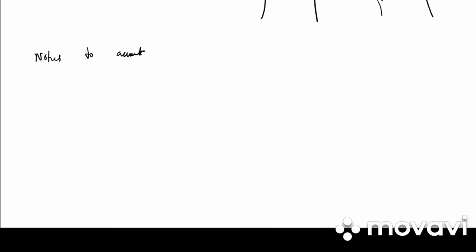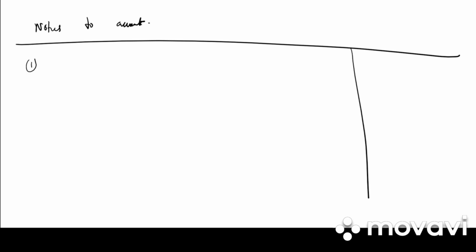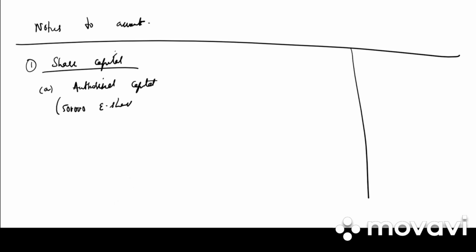So first we'll be preparing notes to accounts. We have share capital. Under share capital, first we have authorized capital. So what is the authorized capital? 50,000 equity shares of rupees 10 each. It is 5 lakh.